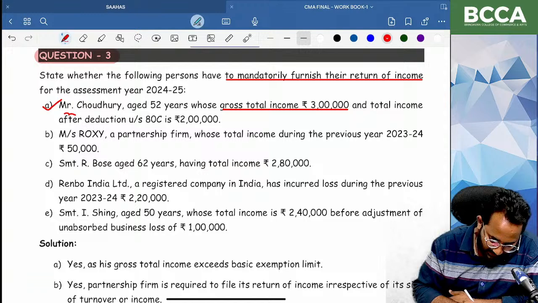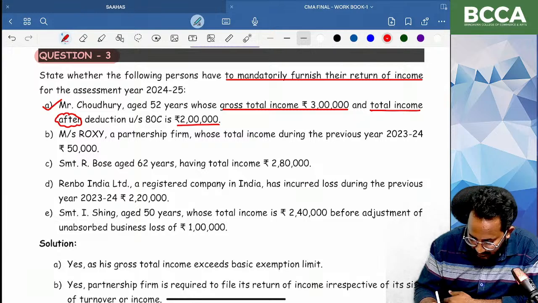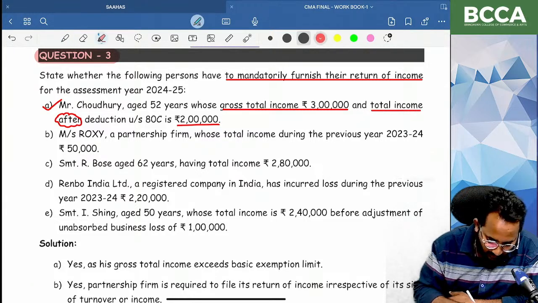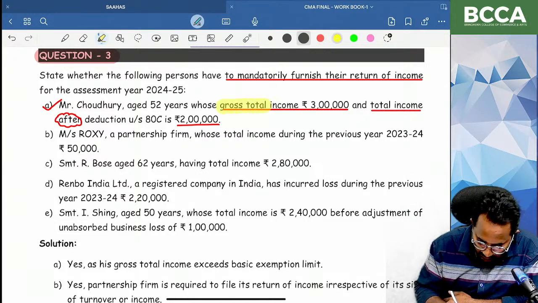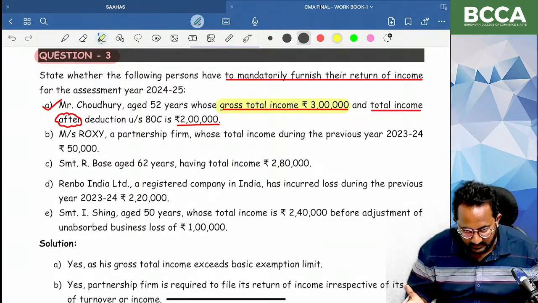After deduction of 80C, their total income, that means the net total income. Do we need to check net total income, or gross total income? We have to check the gross total income, before claiming section 54 series exemption; here there is no 54 series exemption.